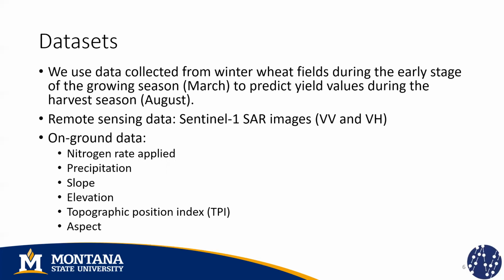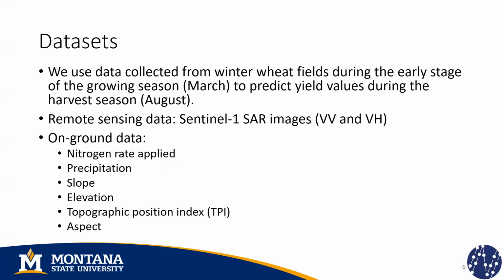It turns out that the farmers take decisions in March, such as deciding the amount of nitrogen they are going to put at different parts or regions of the field. And we cannot wait until May or June to have more complete information. We need to use what we have available until that moment.